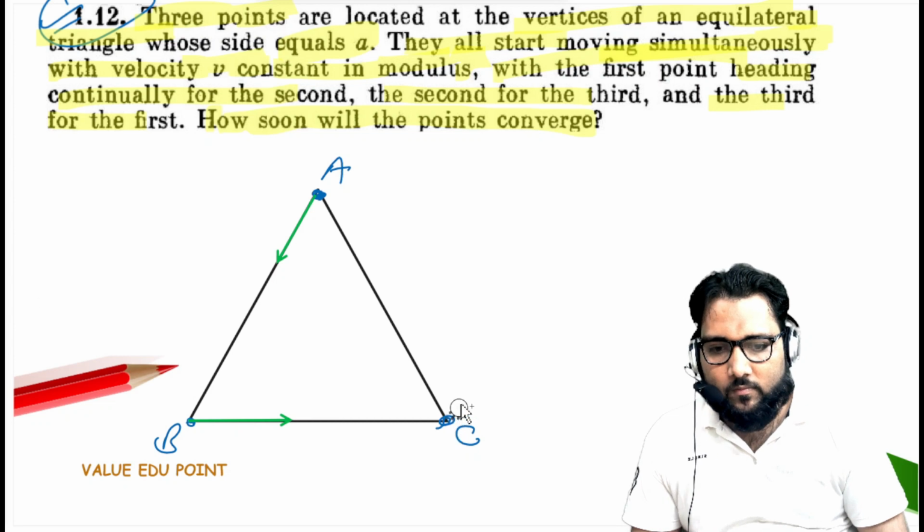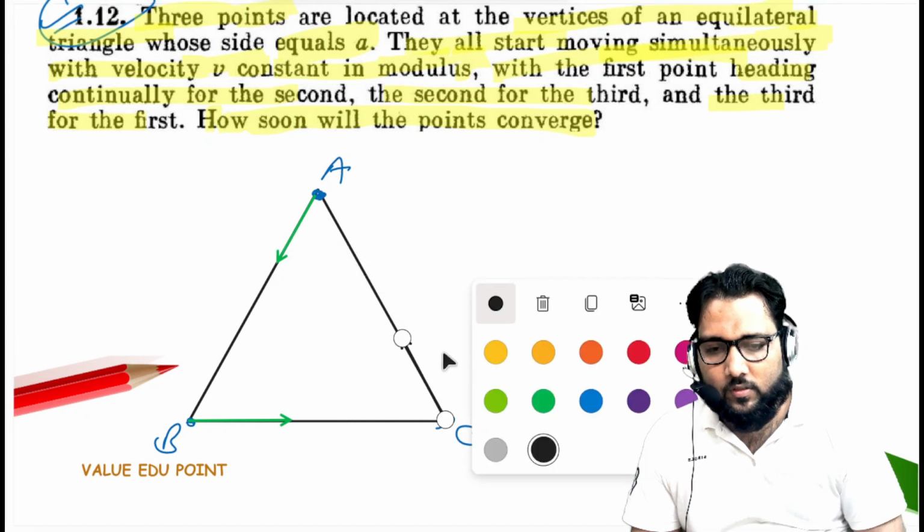And C is approaching towards A, its velocity also the same.